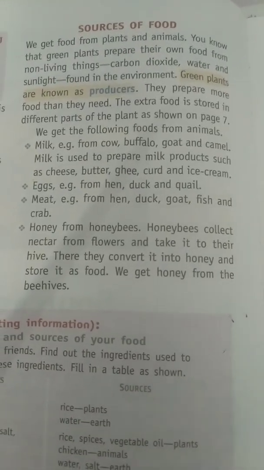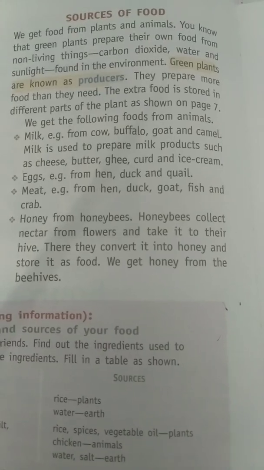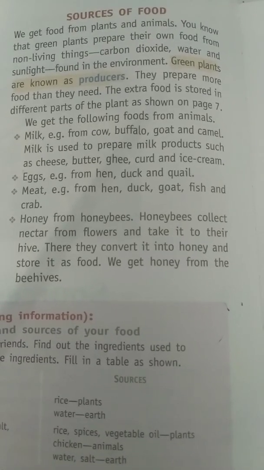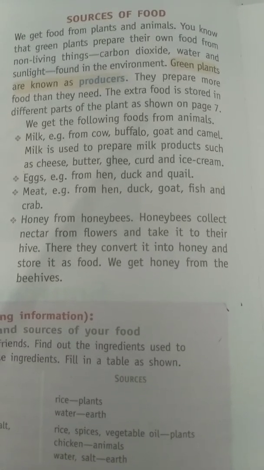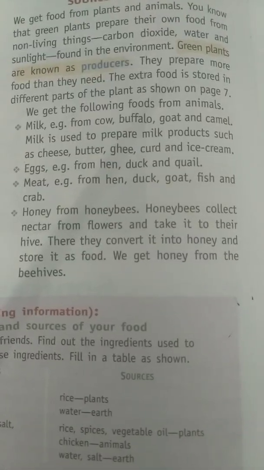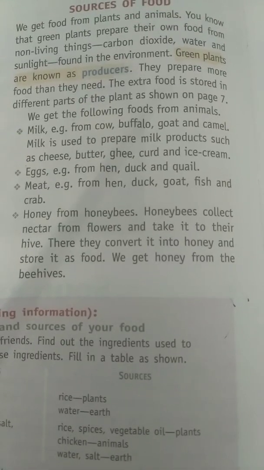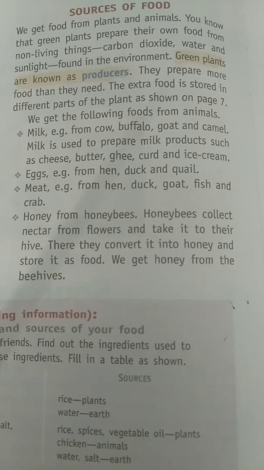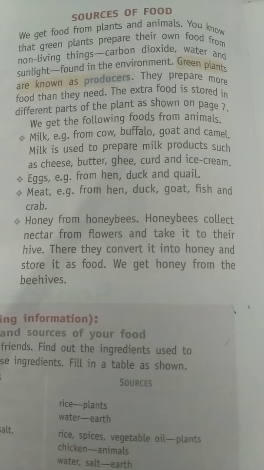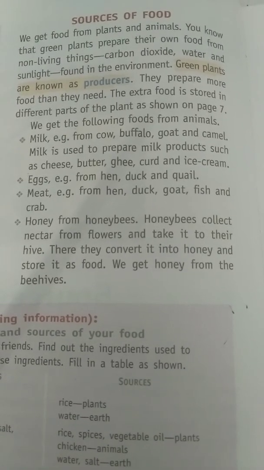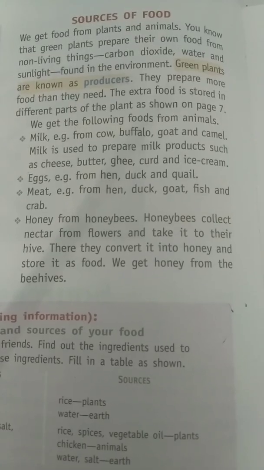Green plants are known as producers because they are able to prepare their own food or produce their own food. They prepare more food than they need. It means they prepare extra food. So the extra food is stored in different parts of the plant.